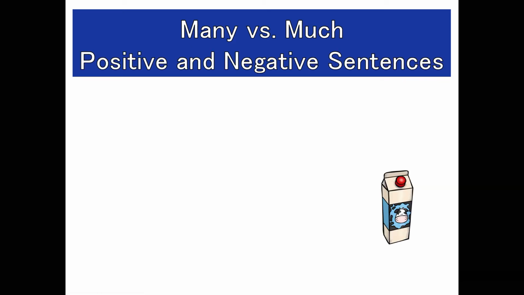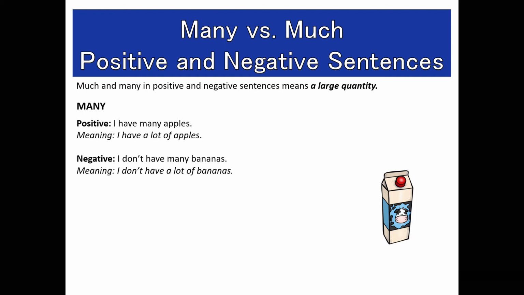Many versus much: positive and negative sentences. Much and many in positive and negative sentences mean a large quantity. They both mean a large quantity or an amount. So many, positive: I have many apples. It means I have a lot of apples. Negative: I don't have many bananas. I don't have a lot of bananas.